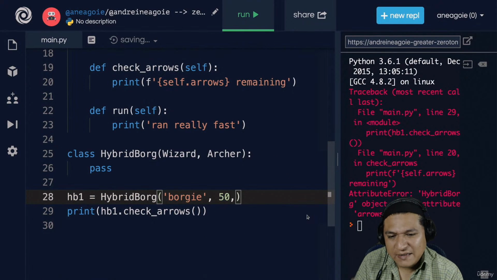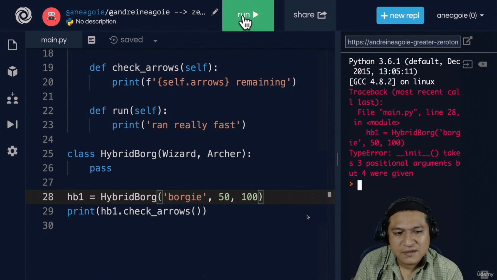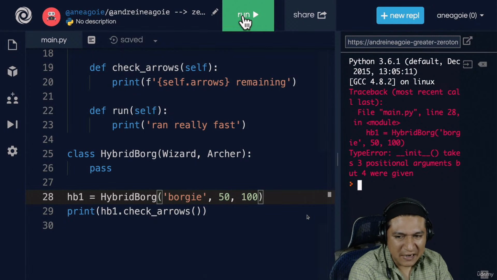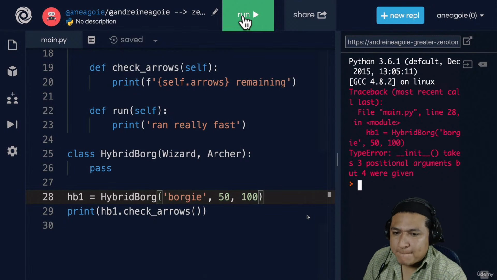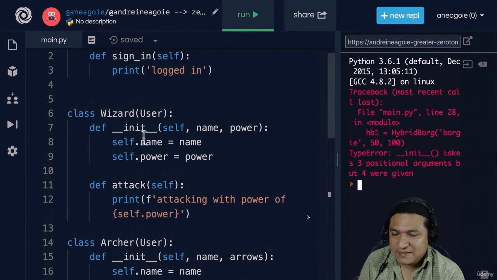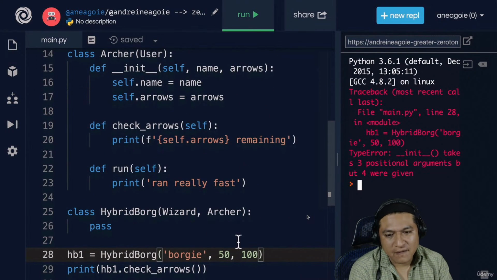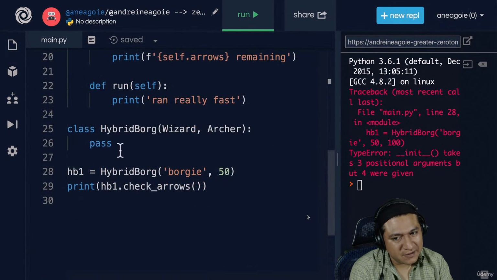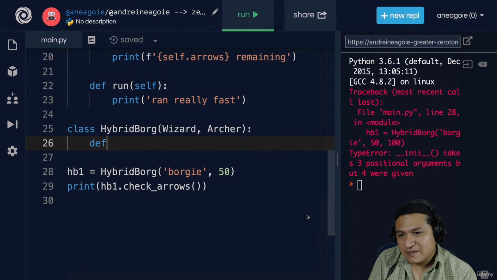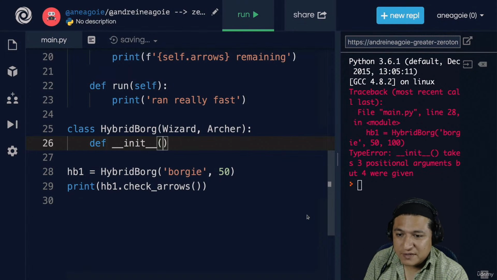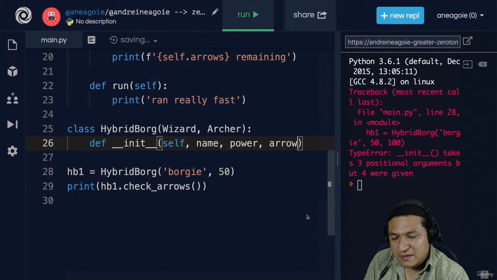Let's try something by creating a constructor. Would this work? No, you need a constructor for Hybrid Borg with multiple inheritance. And that's why some programming languages actually don't even allow multiple inheritance, because it's a mess. To make sure that we're not overwriting anything, in our case, we can complicate our code a little bit. Yeah, a little bit is an understatement. I can perhaps do something like this. I can define a constructor. This receives self. It will receive a name, a power, and also arrows.